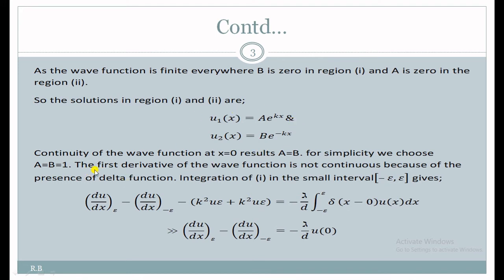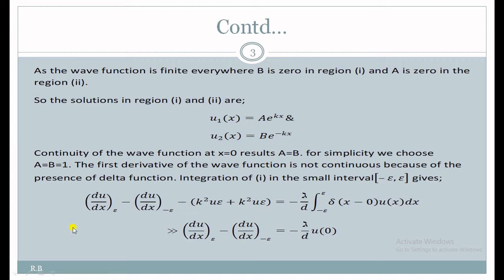So here what we have to do, the first derivative of the wave function is not continuous because of the presence of the delta function. So we will integrate equation 1 in the small interval minus epsilon to epsilon. This is the region where the value of x would be negative, and the region where the value of x is positive.